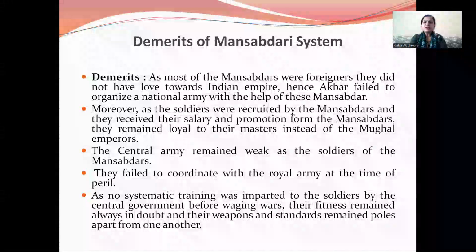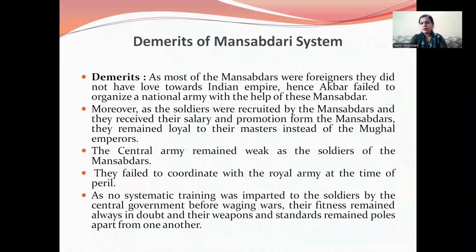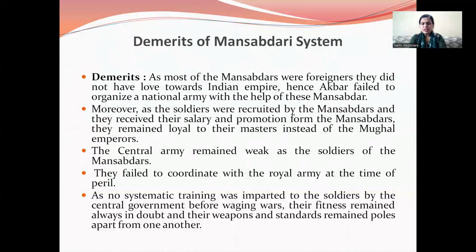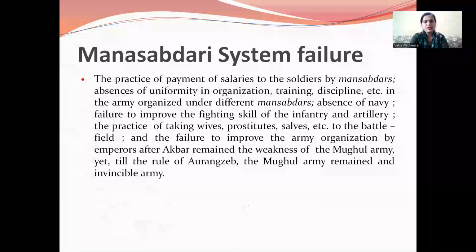The central army remained weak, as did the soldiers of the Mansabdars. They failed to coordinate with the royal army at the time of war. As no systematic training was imparted to the soldiers by the central government before waging wars, their fitness remained always in doubt, and their weapons and standards remained poles apart from one another. So these are the weaknesses.